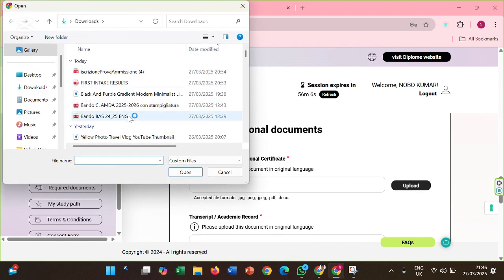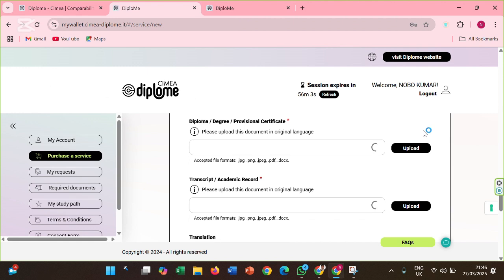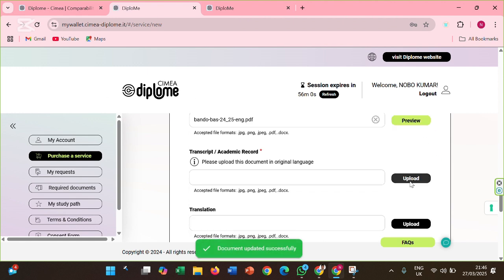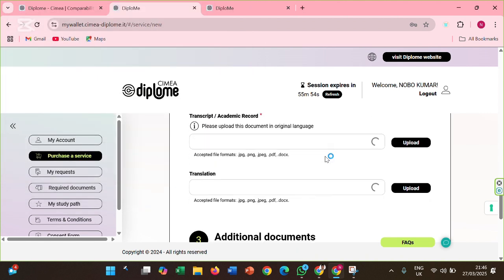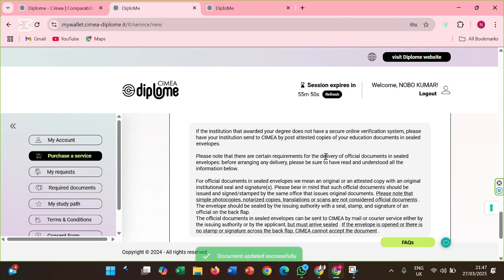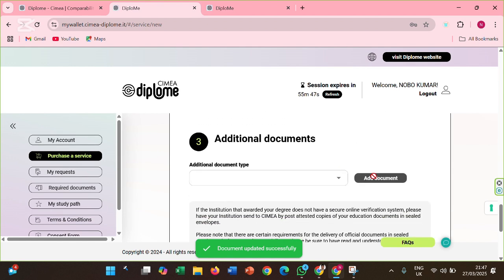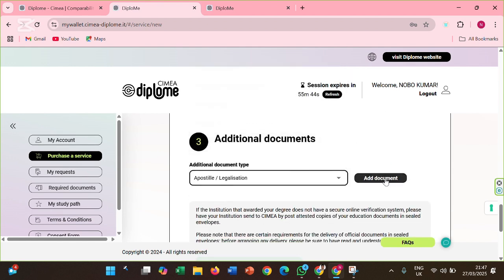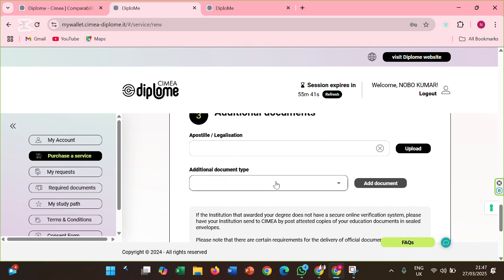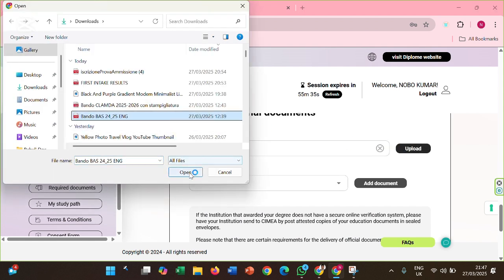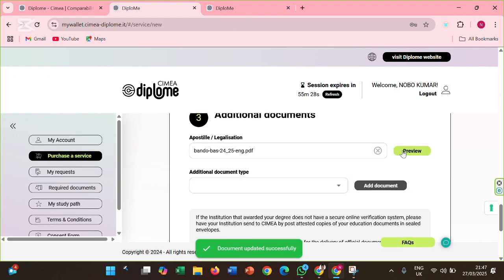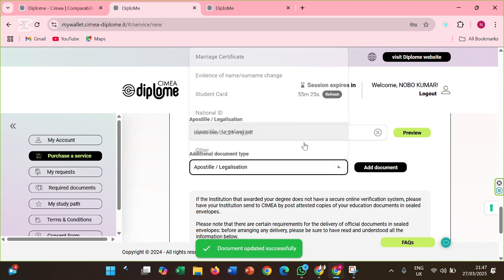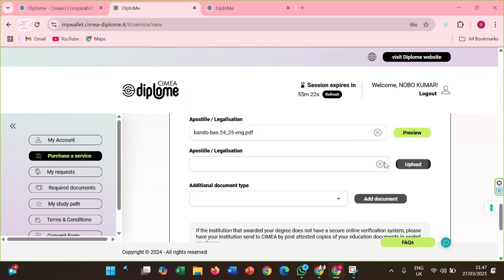Upload your educational documents. First, upload your degree certificate. Then, upload your transcript. If your degree certificate is already in English, you can skip the translation section. In the Additional Documents section, upload your apostille or legalization for your degree certificate. Add another apostille legalization section and upload the one for your transcript.